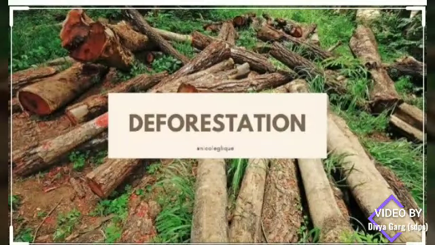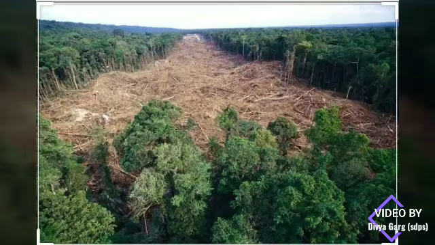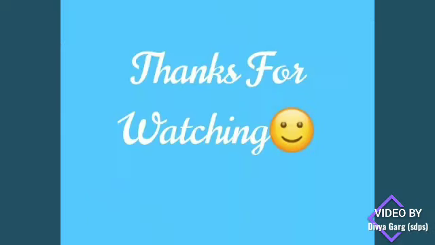And deforestation is the next major factor that affects our climate. Cutting of trees on a large scale can increase the temperature of that area. So this is the main reason for climatic change. So we should not cut so many trees, to save our environment and our climate.